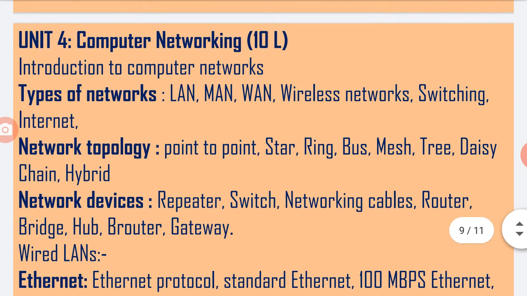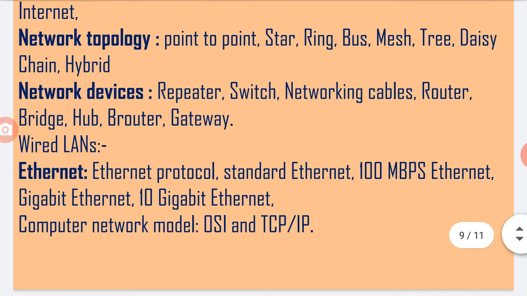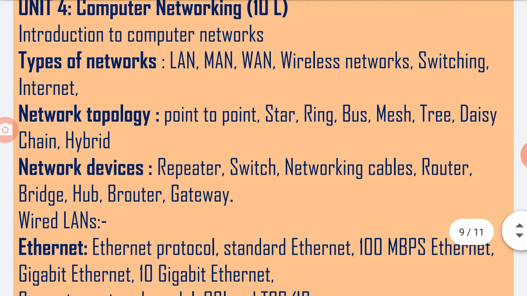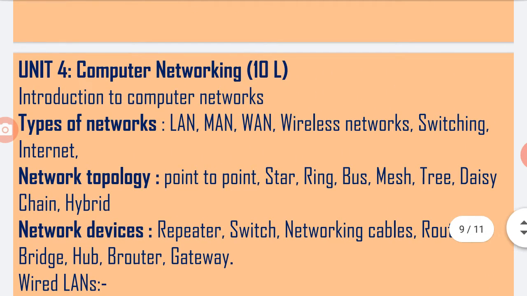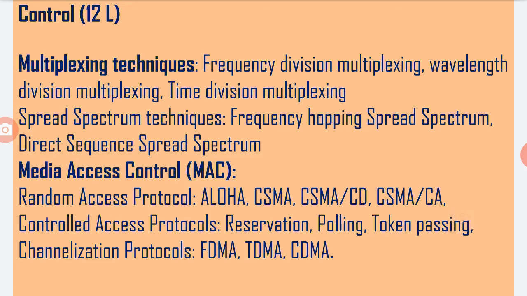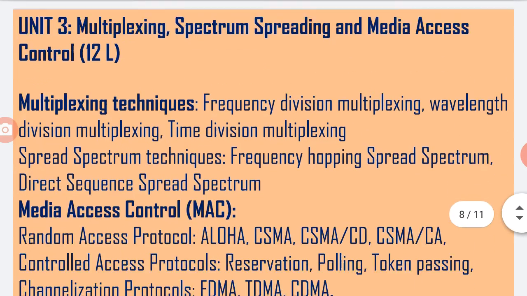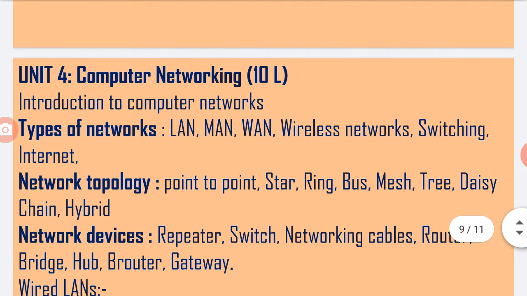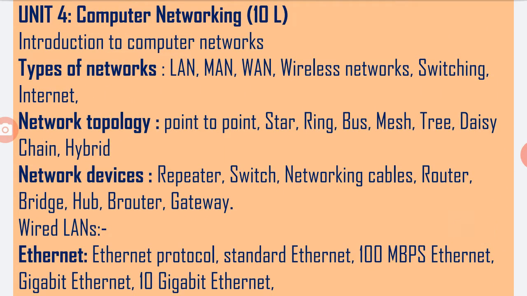The fourth and last chapter is computer networking, having 10 lectures. This is the additional chapter which is newly added in this new CBCS syllabus, that is choice based credit system, in which the MAC, that is media access control protocols, is extra and computer networking is extra added topics.